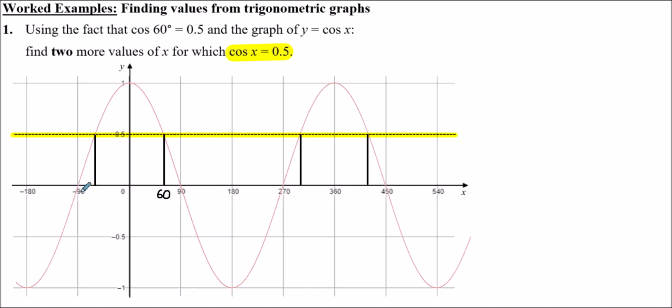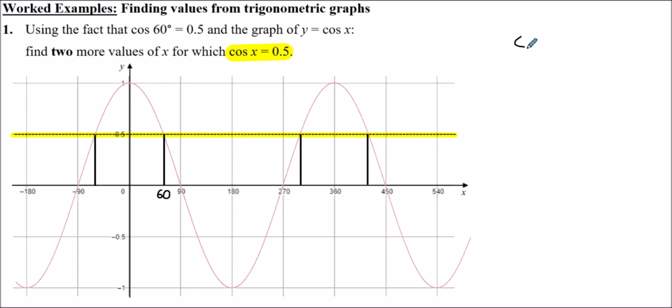So for example, this one here must be minus 60. This one here is going to be 270 plus 30, that'll be 300. This one here will be 450 minus 30, that'll be 420. And so all you need to pick is another two values.